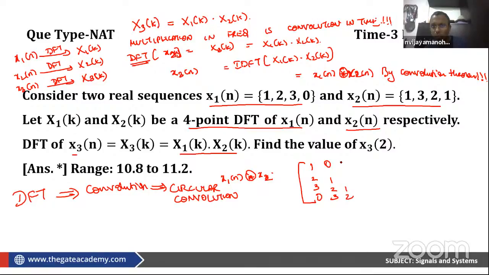Then 1, 2, 3, 0 again, rotated. The 1 is here, the 1 came here, the 1 came here. The first column I just rotate and write as the second column. The second column, again I rotate, write the third column. The third column, I again rotate and write the fourth column. Correct? I have to write it such that I can do the matrix multiplication. That many times I have to replicate it.